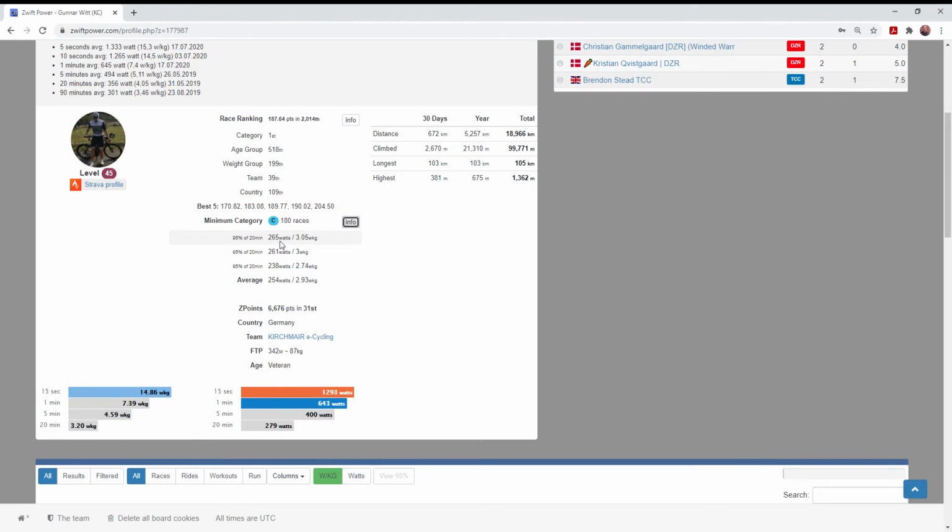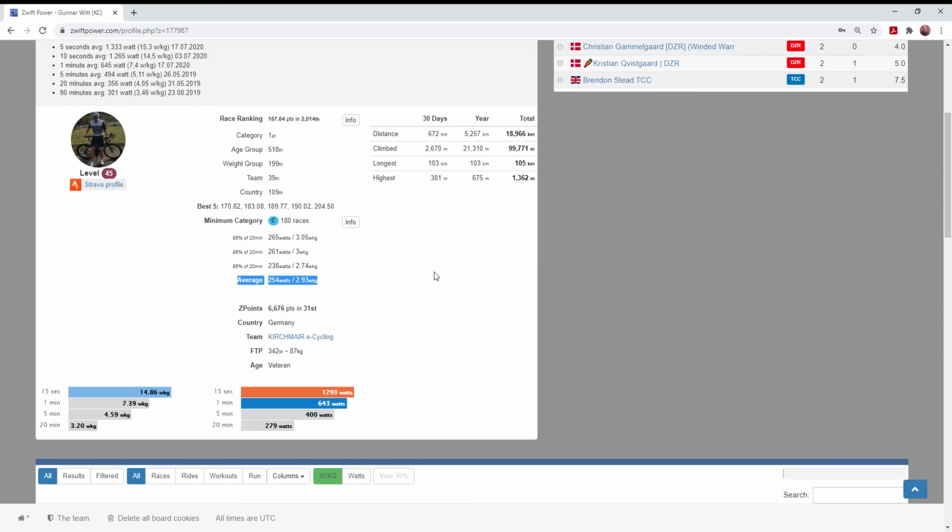Pop this open and we can see his best three races, the average watts, and the corresponding best three watts per kilogram and average. So this tells me right here he's below the 3.2 watt per kilogram limit. Seems to be all on the up and up. So Zwiftpower is doing its job in filtering results.